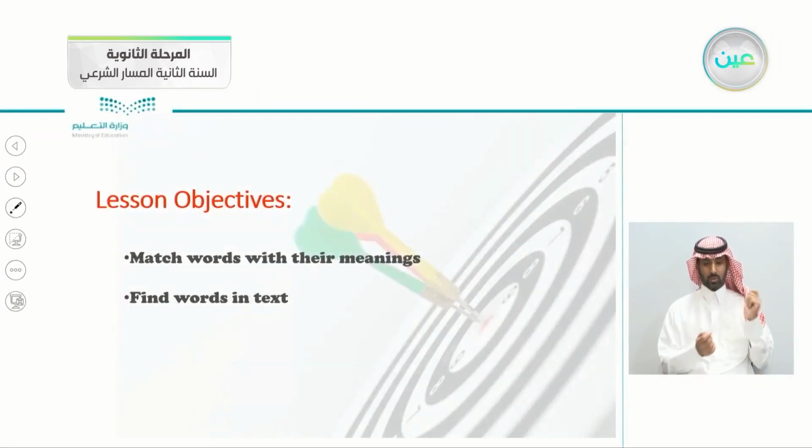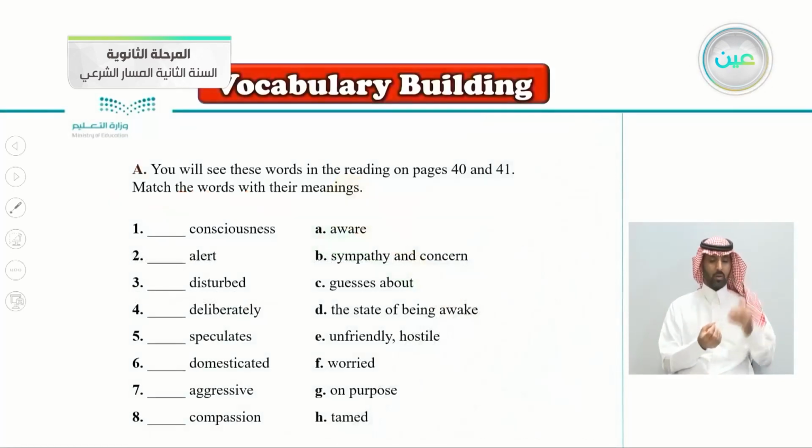Jumping to today's lesson. Match the words with their meanings. Find words in the text. So we have these words. Number 1, consciousness, alert, disturbed, deliberately, speculates, demonstrated, aggressive, and compassion. And we have to match them with here from A to H. You will see these words in the reading on pages 40 and 41. Match the words with their meanings.